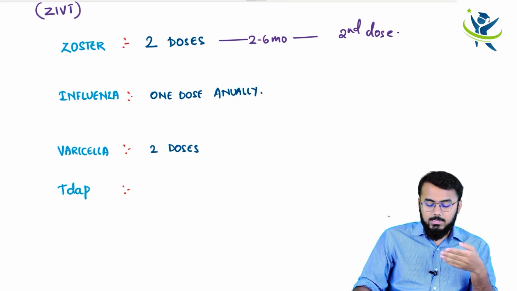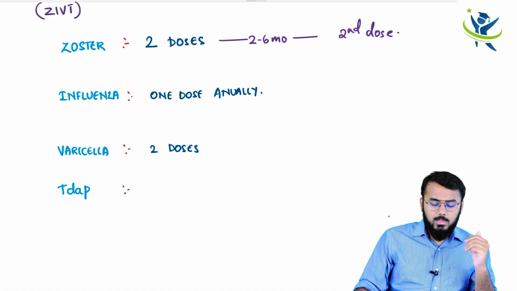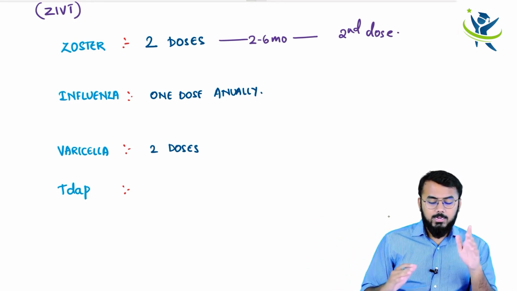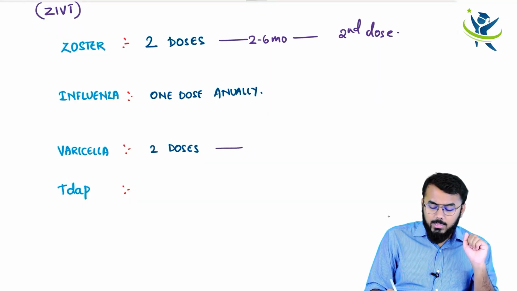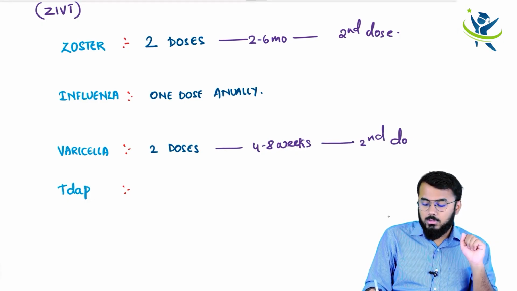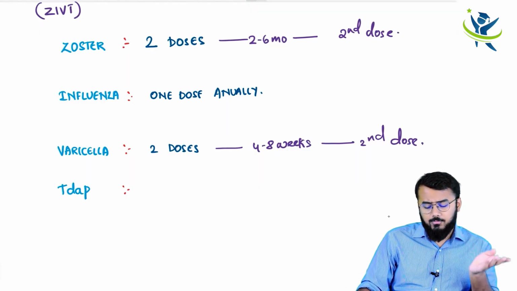Now, varicella is also 2 doses. For example, I just achieved 18 years and I go out and take zoster as well as varicella vaccine. But for zoster vaccine I wait 2 to 6 months before I take the second dose. When it comes to varicella, I wait around 4 to 8 weeks after the first dose before taking the second dose.